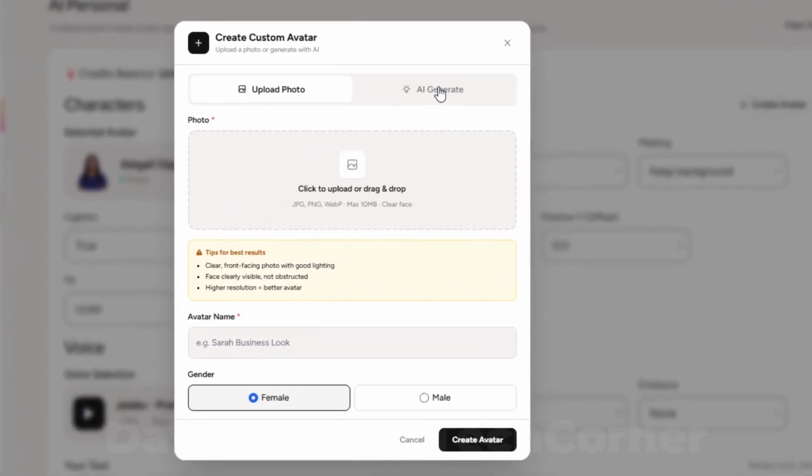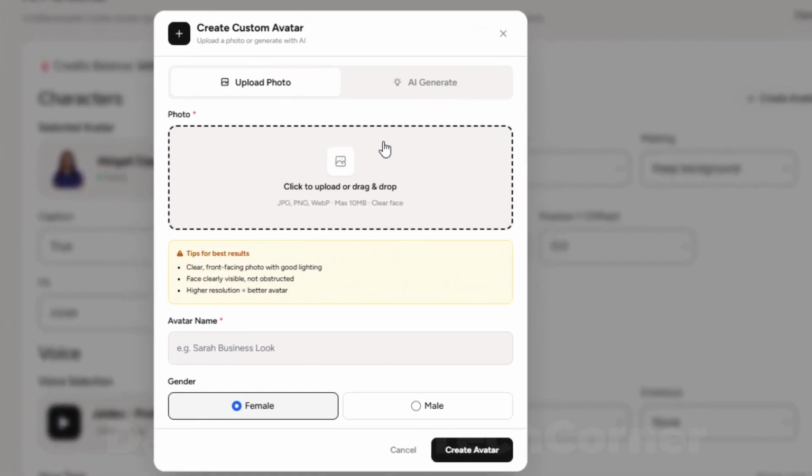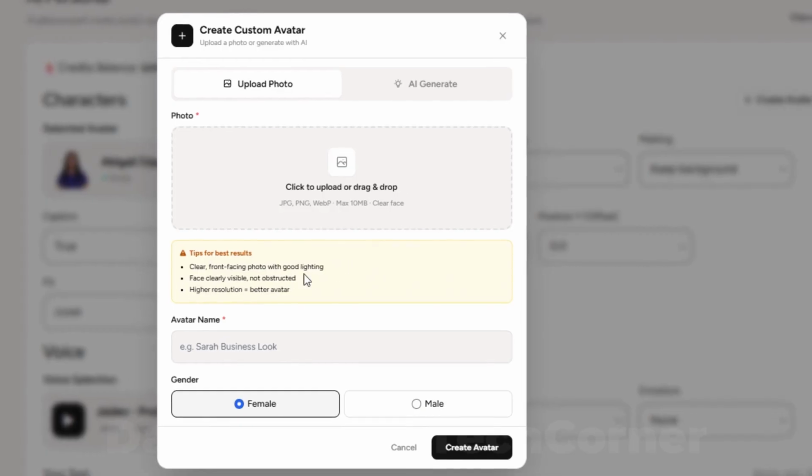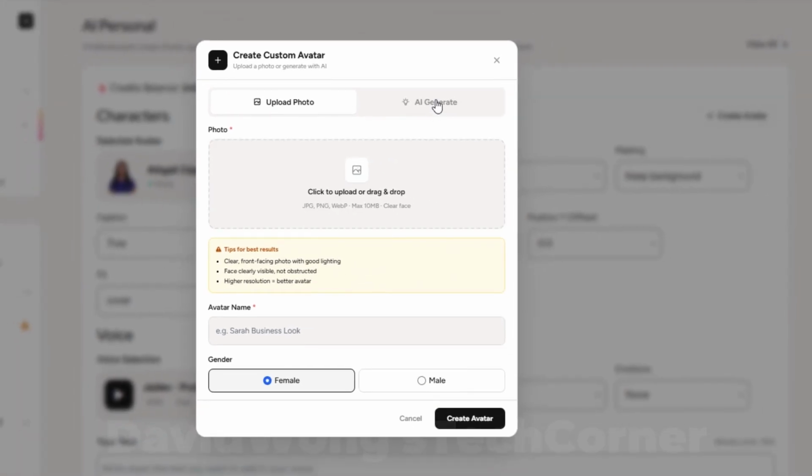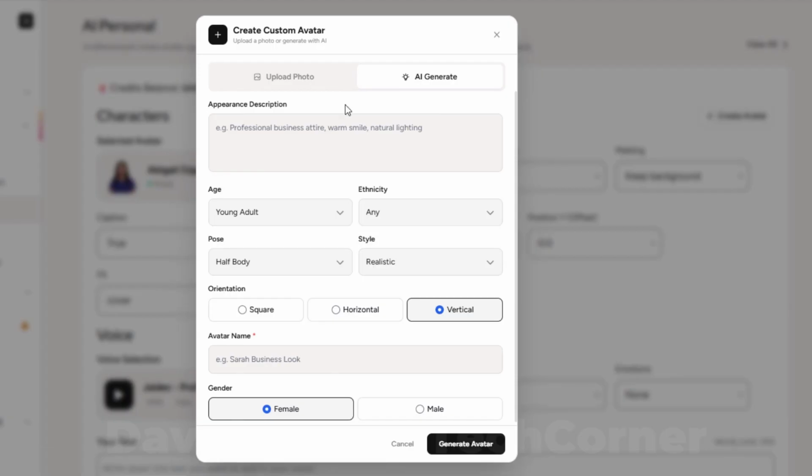So with the photo upload, you could actually turn yourself into a custom avatar and essentially clone yourself, or clone anybody that you want to be your spokesperson. You could also use a cartoon character or an animal. It doesn't have to be a human necessarily. You just want a good front-facing photo with good lighting so that the AI can get a good read of that face.